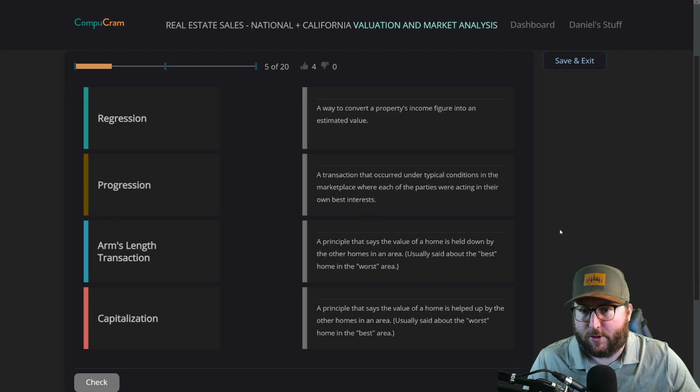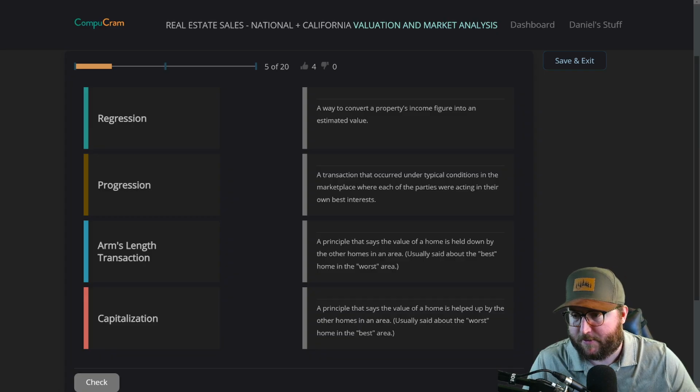4 more words here. We have regression, progression, arm's length transaction, capitalization. Definitions: a way to convert a property's income figure into an estimated value, a transaction that occurred under typical conditions in the marketplace where each of the parties were acting in their own best interest, a principle that says the value of a home is held down by the other homes in an area, usually said about the best home in the worst area, a principle that says the value of a home is helped up by the other homes in an area, usually said about the worst home in the best area.